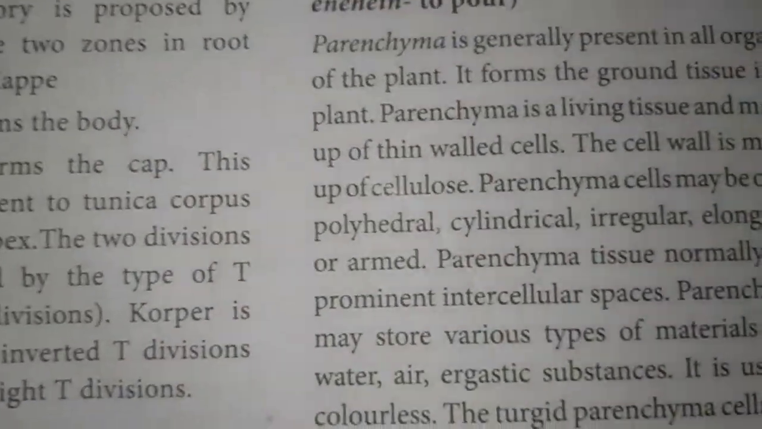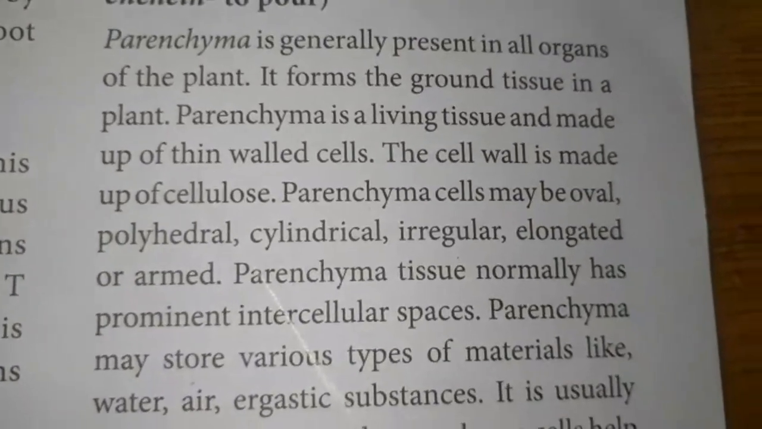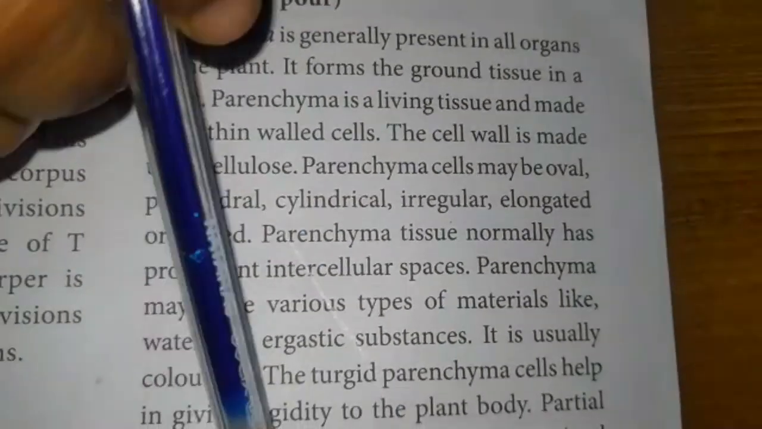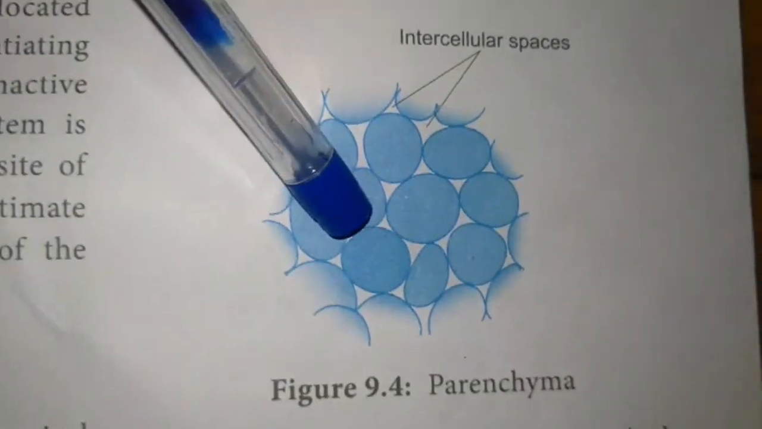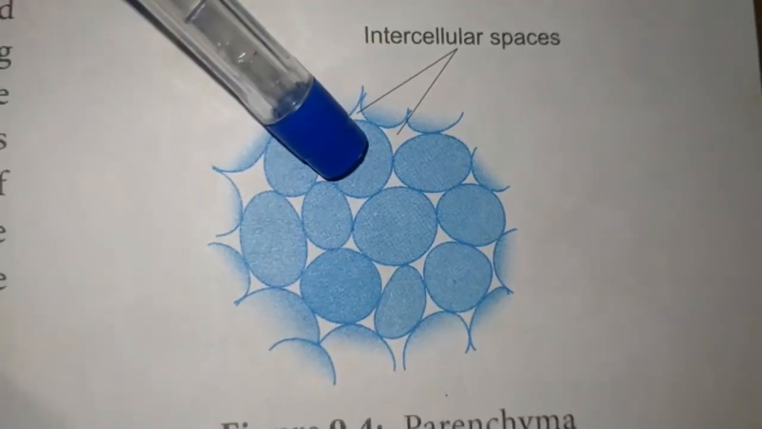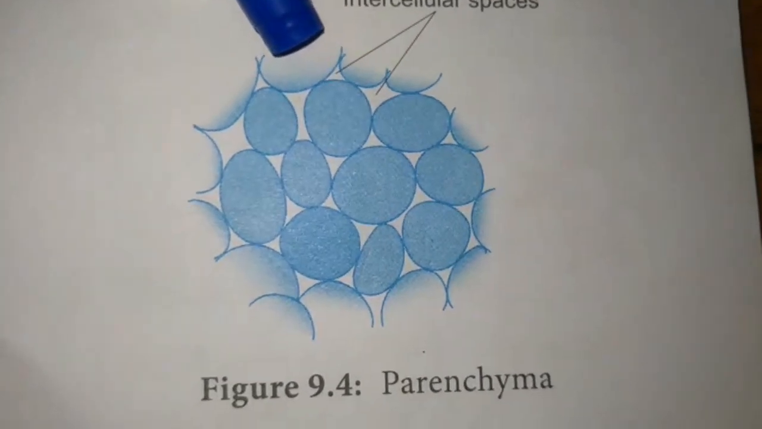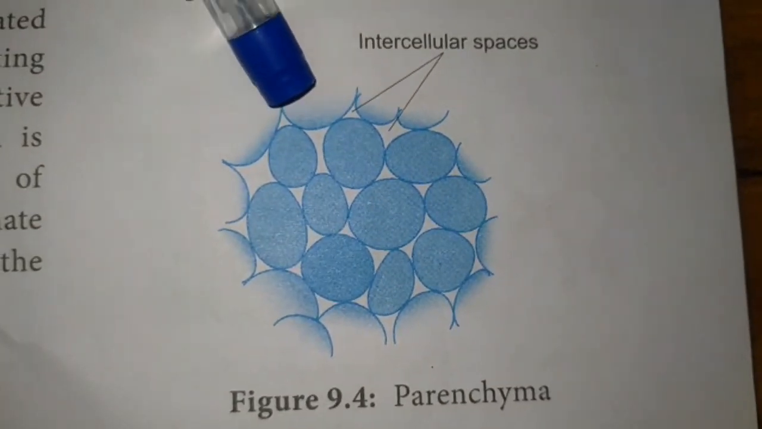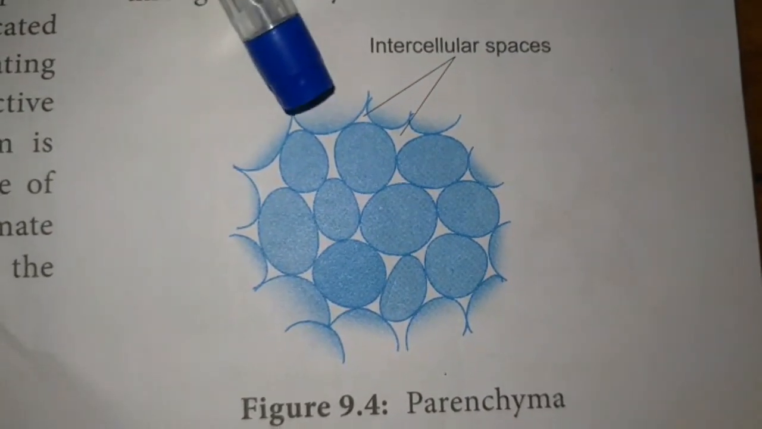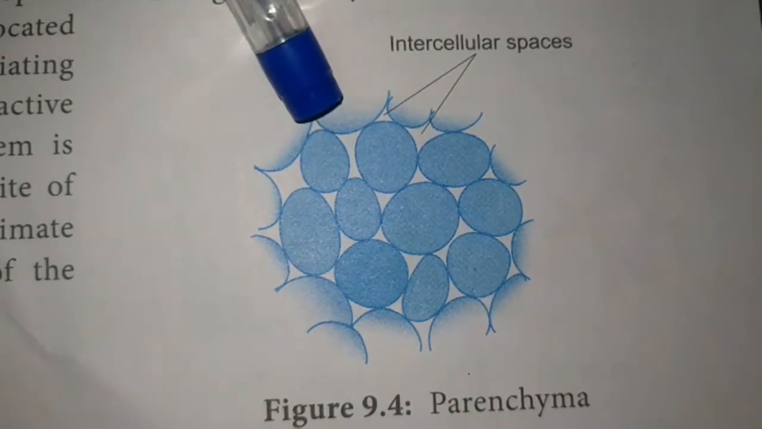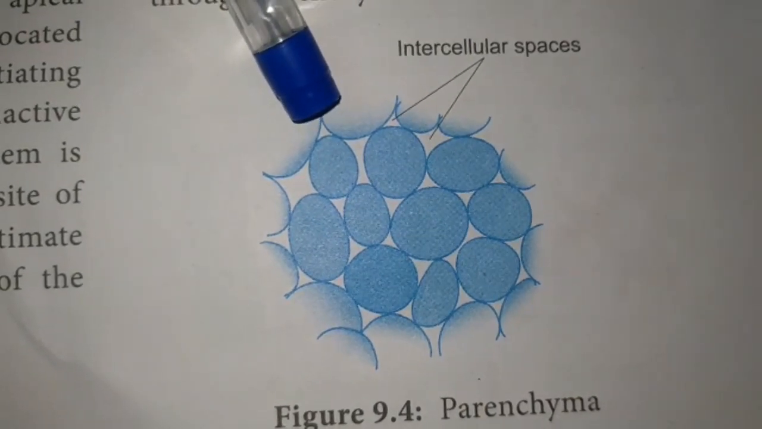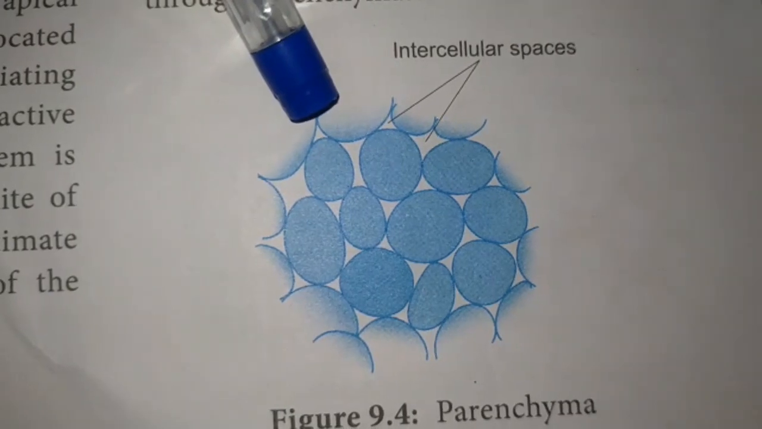The parenchyma is a simple living tissue made up of thin-walled cells. The cell walls of the parenchyma cells are made up of cellulose. The parenchyma cells may be oval or polyhedral, cylindrical, irregular, elongated or armed.